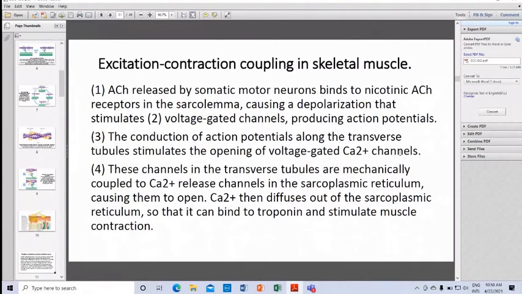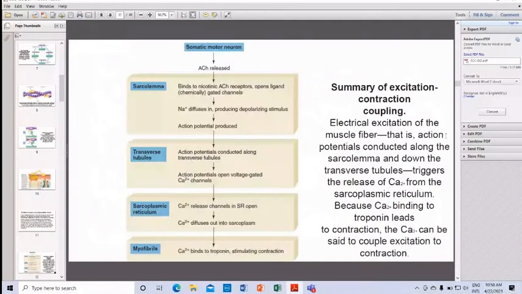These channels in the transverse tubules are mechanically coupled to calcium release channels in the sarcoplasmic reticulum, causing them to open. Calcium then diffuses out of the sarcoplasmic reticulum so that it can bind to troponin and stimulate muscle contraction. So the main point that we need to know about excitation-contraction coupling is this one.